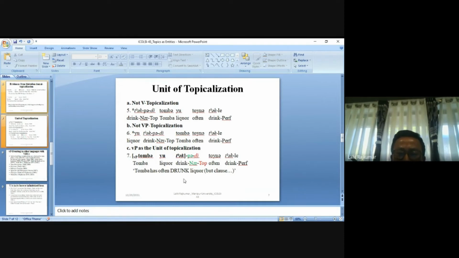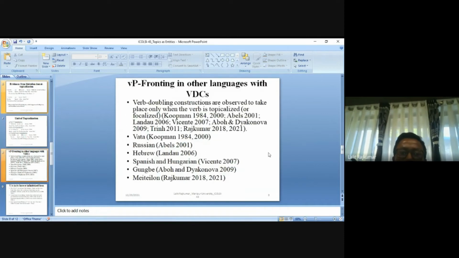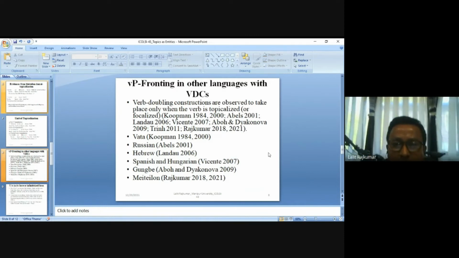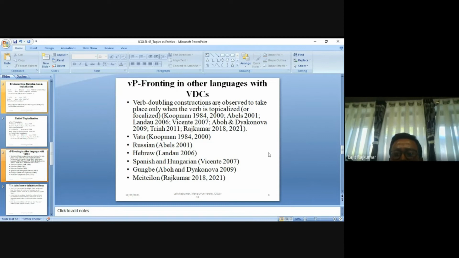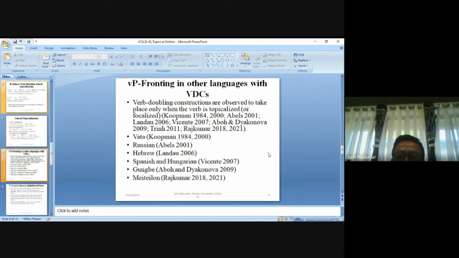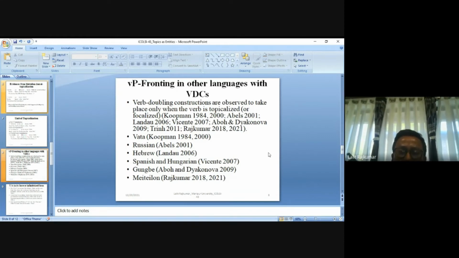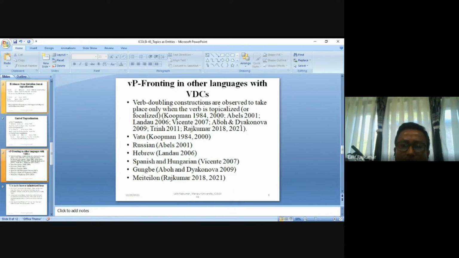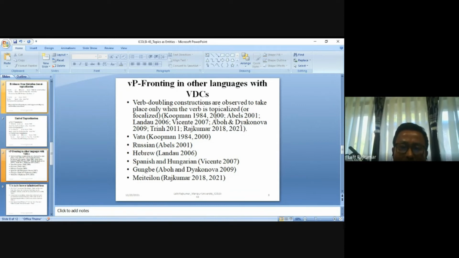Tomba has often drunk liquor, and you have to have a "but" clause following it because this topic has got to do with some contrast. Tomba yu thakpadi toina thakle. VP fronting in other languages is also found with verb doubling constructions. Verb doubling constructions are observed to take place only when the verb is topicalized or focalized. Focalization I have not considered for lack of time. So here we are going to deal with only the verb doubling with topicalization construction.